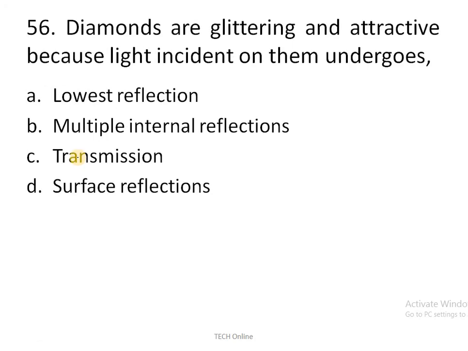Moving to the next question, diamonds are glittering and attractive because light incident on them undergoes what? Lowest reflection is the wrong answer. It does not undergo lowest reflection. Transmission, if it undergoes transmission, there is no reflection, there is no glittering, so it is also a wrong answer. Surface reflection is also wrong. So the correct answer is multiple internal reflection.